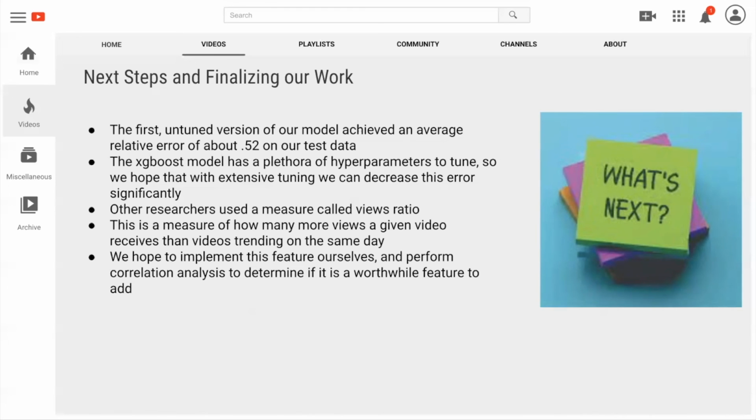This is a measure of how many more views a given video receives than other videos trending on the same day. Essentially what it's measuring is how much more popular this given video is than all the other ones. So we hope to implement this feature, and we're going to perform correlation analysis and add it to our data set and see if it's worthwhile or boosts our performance at all.